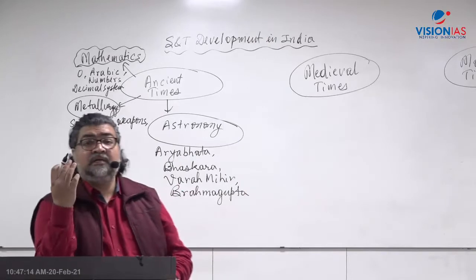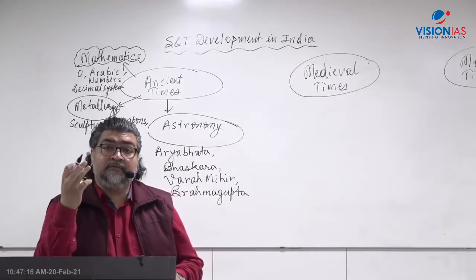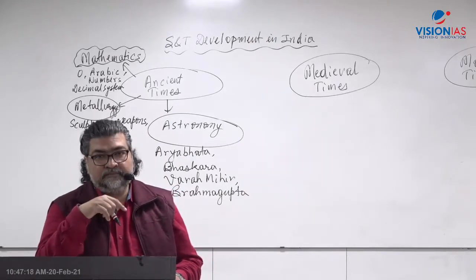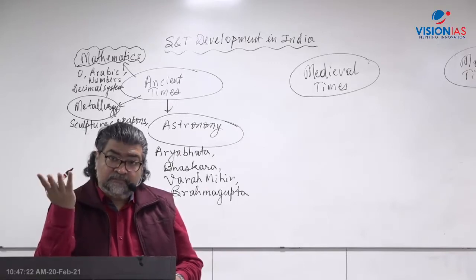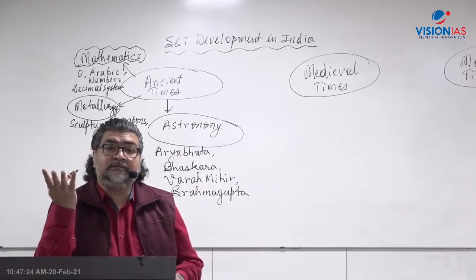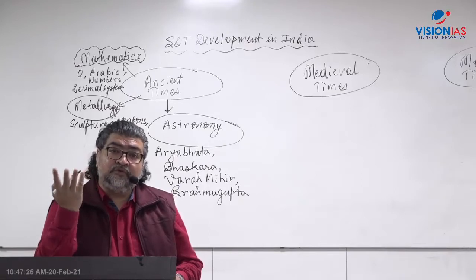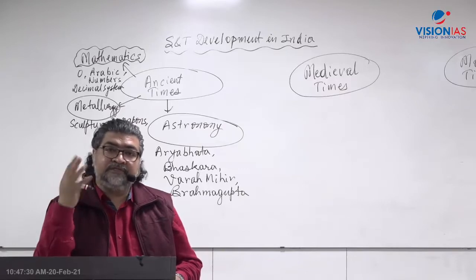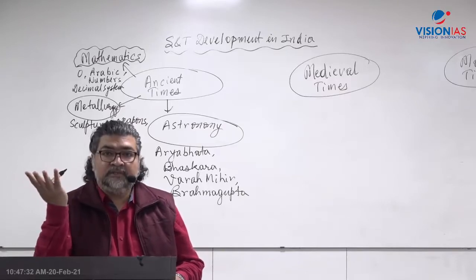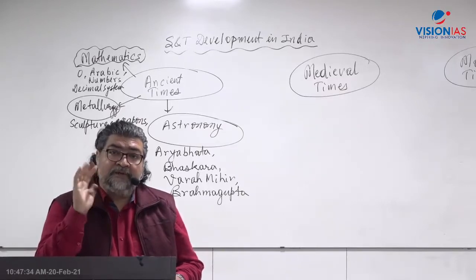Aryabhatta gave the heliocentric theory, which later Copernicus talked about, the sun being the center of the solar system with all planets going around the sun, for which Copernicus was jailed. So even long way back, Aryabhatta had given that.